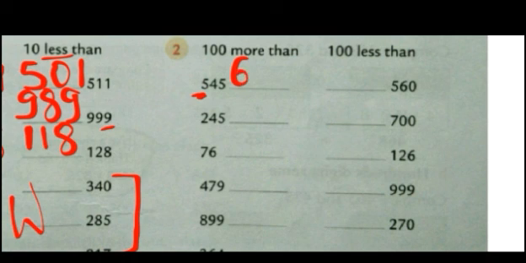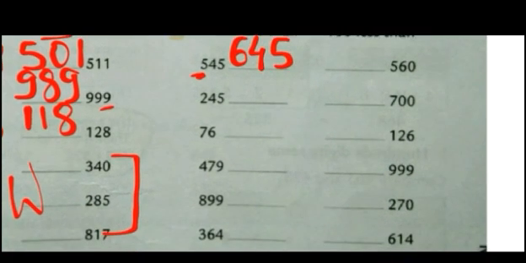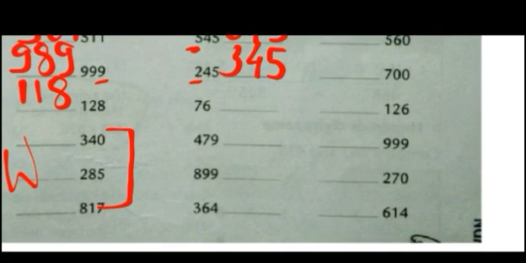So 645. Now see the next one. 245. Last two digits will remain the same. What is in the 100 place? 2. More means we have to add. So 200 was there. If you add 100 more, it will become 300. So 345.